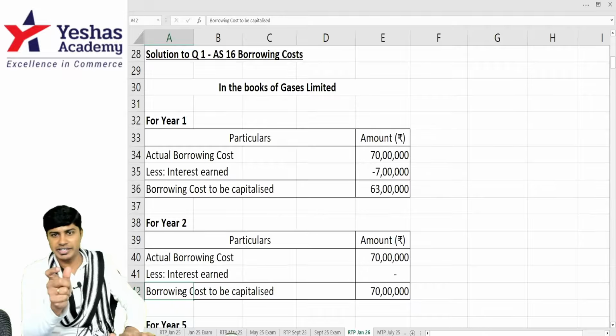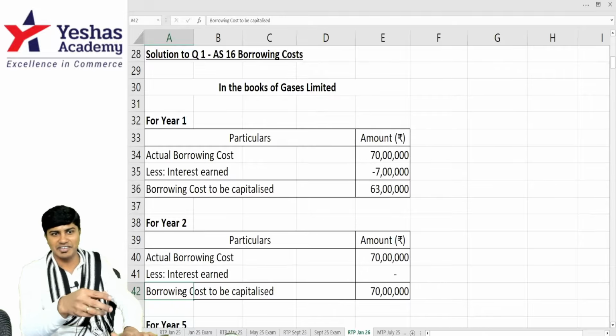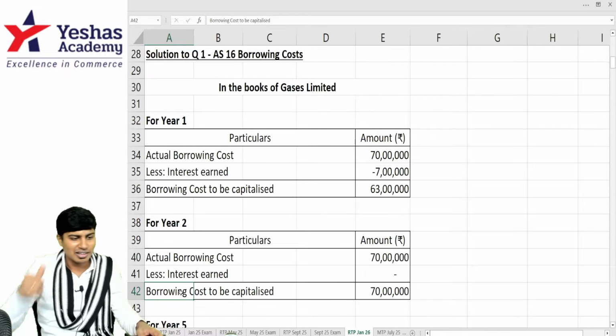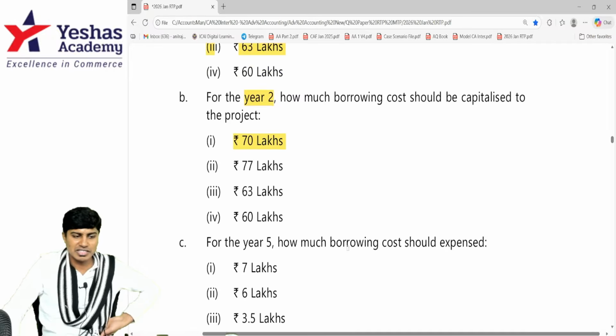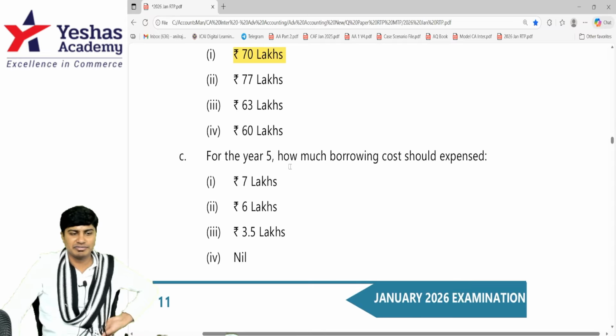First year, some portion is idle. On that, interest to the extent required will not be capitalized. Interest which is earned will not be capitalized. Then answer for this B is 70 lakhs. Shall we see C? For year 5, they have not asked year 3 and 4. If they would have asked, answer would have been 70 lakhs.